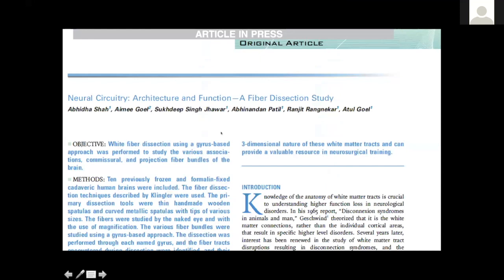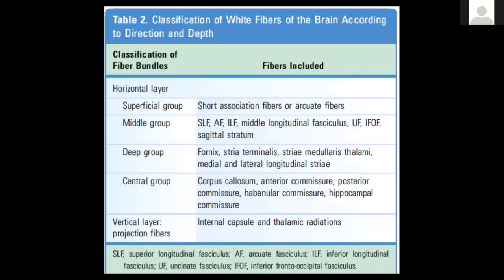So recently, we published this paper in 2018 on the architecture and function of the white fibers of the brain, a fiber dissection study which was performed in KEM Hospital by me and my colleagues. Based on this, to simplify the understanding of white fibers, we classified the white fibers of the brain into 5 groups. 4 were horizontal and 1 was vertical.